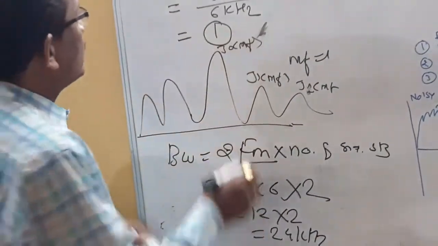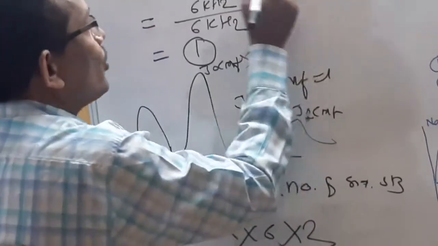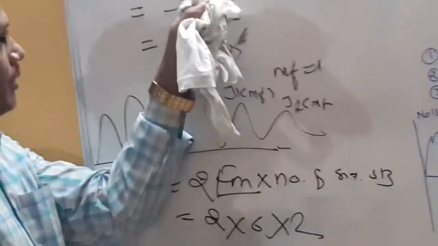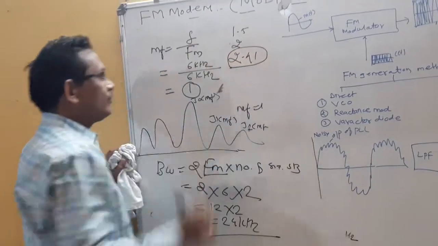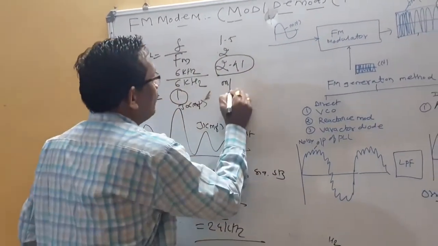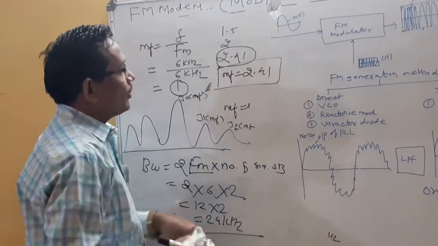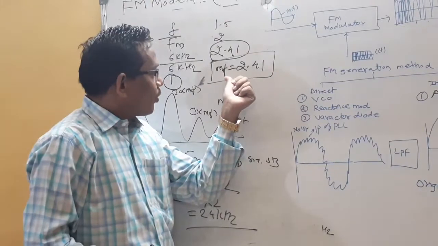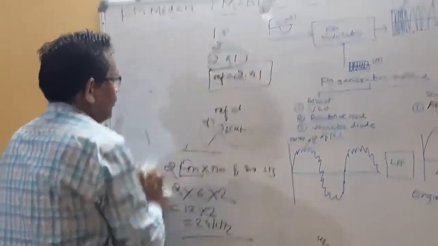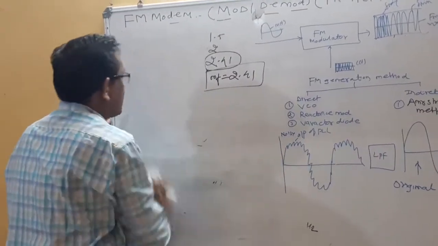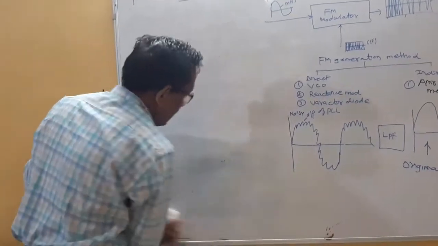Now the same thing, I will change the modulation index by simply changing fm. I will maintain the modulation index at 2.41. So this is very, very important. Whenever my modulation index is equal to 2.41, as per the Bessel table, I will get a null effect. At that point your carrier becomes absolute 0. So my spectrum will be like this, because at 2.41 the carrier becomes absolute 0, that is called a null effect.